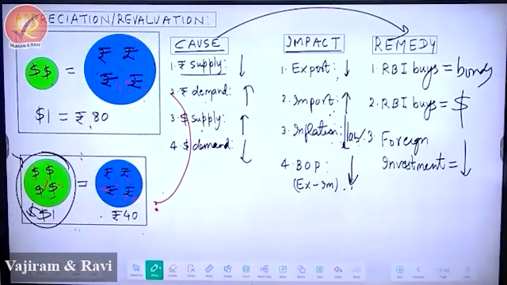You have to go from here to here. So if you are the RBI governor, how will you help the government of India? By printing more rupee or reducing the printing of rupee from here to here? Printing more rupee. So please write number 1. So what is the remedy? Number 1. Increase the money supply. That is, print more rupee.